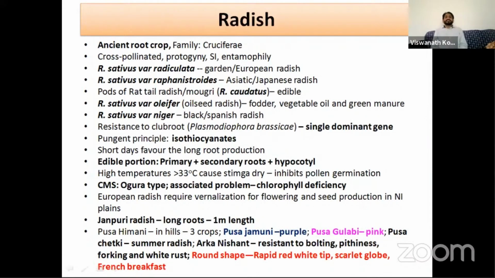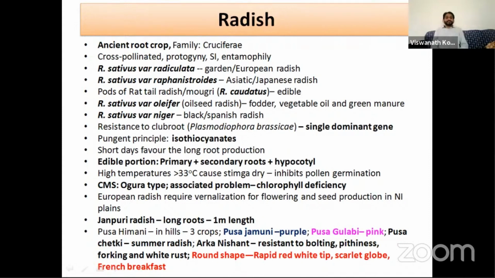Jaunpur radish is a local radish cultivar. Jaunpur is an area in Uttar Pradesh, so it is local to that area. We can say that it is a landrace or a farmer's variety. Radish roots can grow up to 1 meter in length.